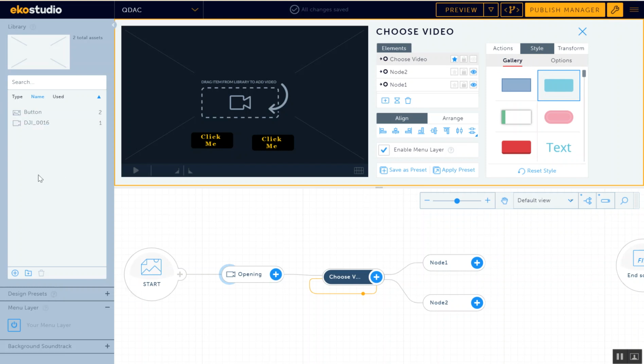This is where you drag all of your assets. Just drag and drop it. Your 15, 20 videos, your buttons, just drag them and drop them and use them. I'm going to get out of here and show you how to build the tree.